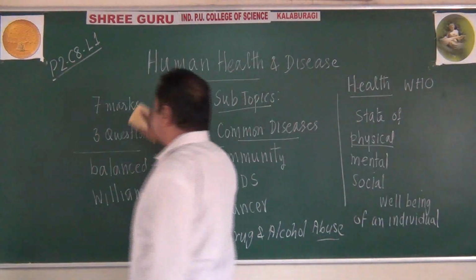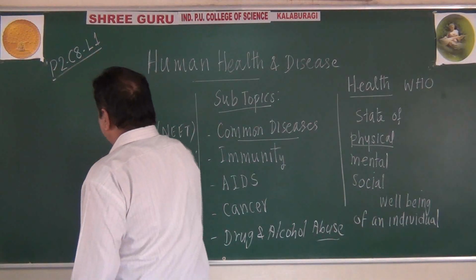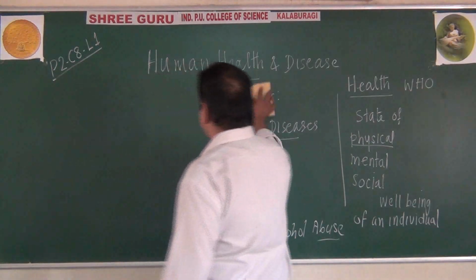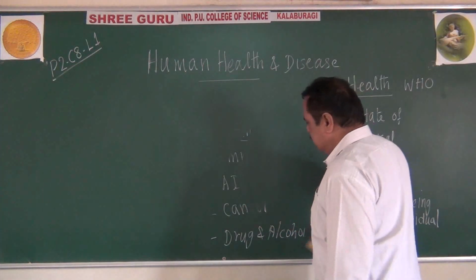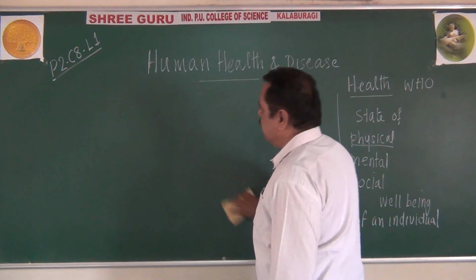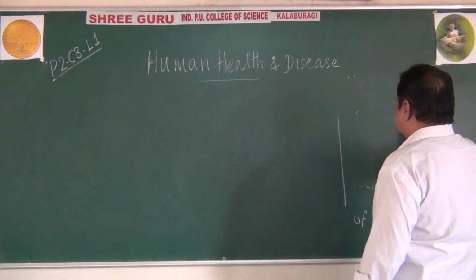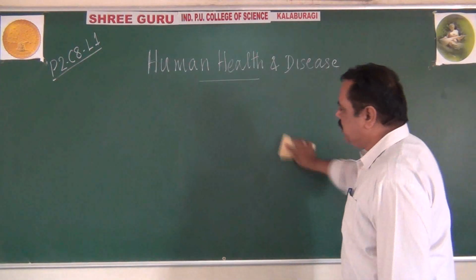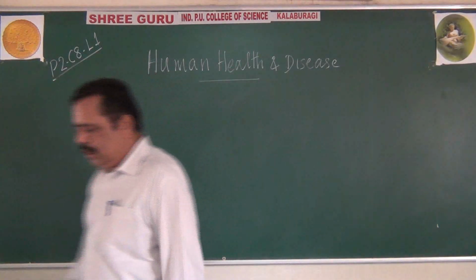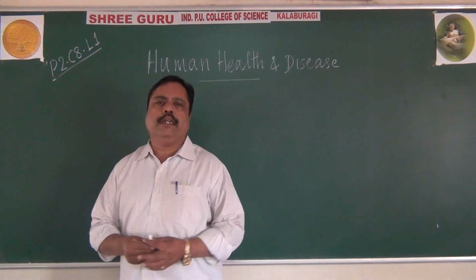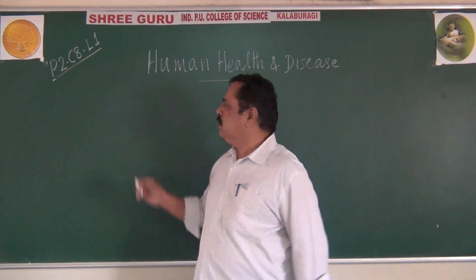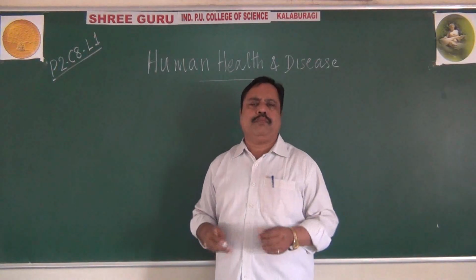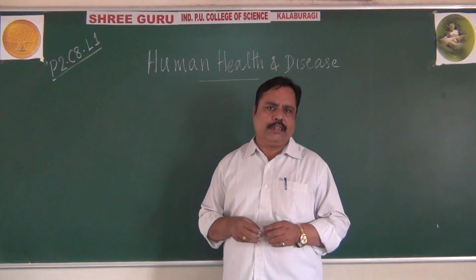Okay, students, you might have understood the introduction related to this lesson, human health and disease. So what does health mean here? It is a state of physical, mental and social well-being of an individual. Now the thing is, how is this health affected? What are the types of factors affecting health?